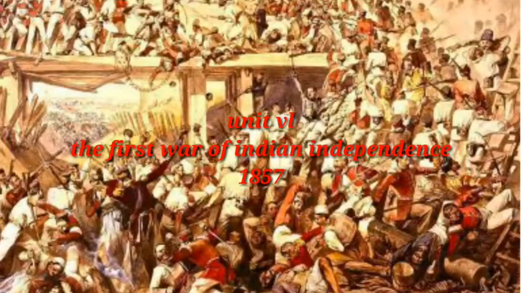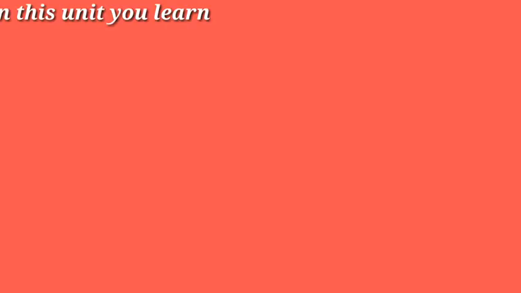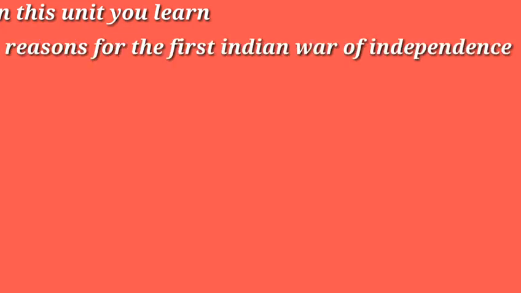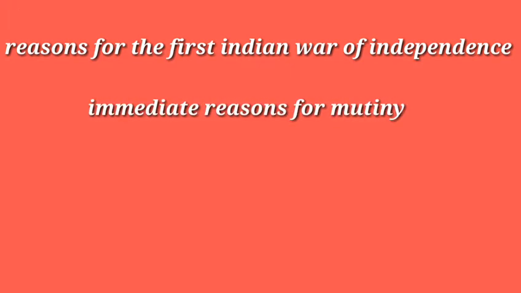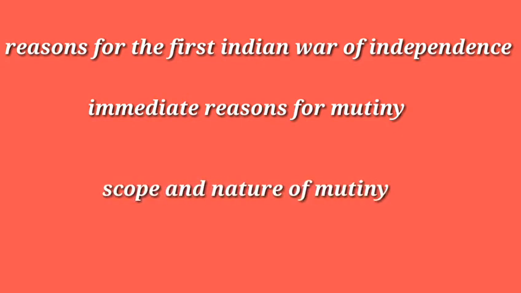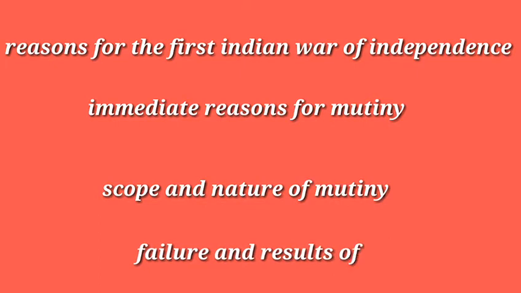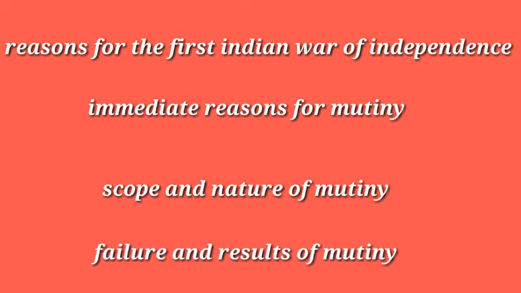Unit 6, The First War of Indian Independence. In this unit, you learn reasons for the First Indian War of Independence, immediate reasons for mutiny, scope and nature of mutiny, failure and results of mutiny.